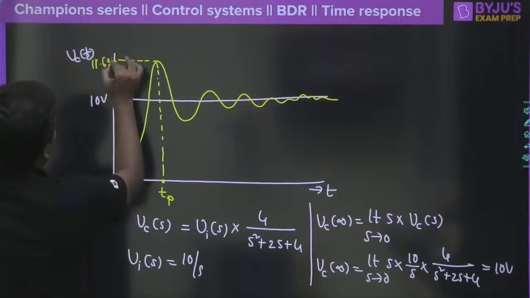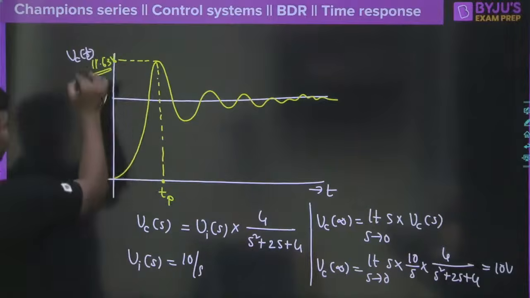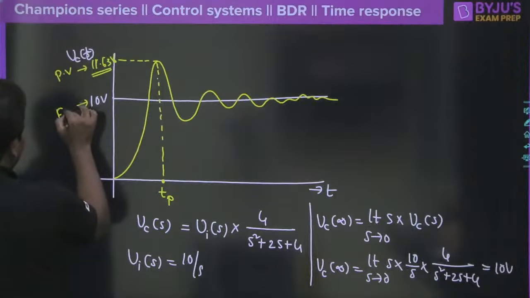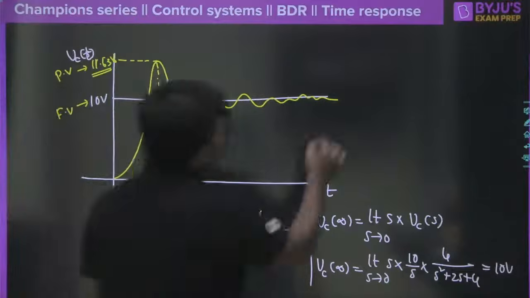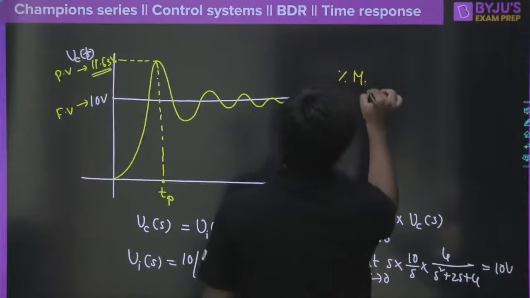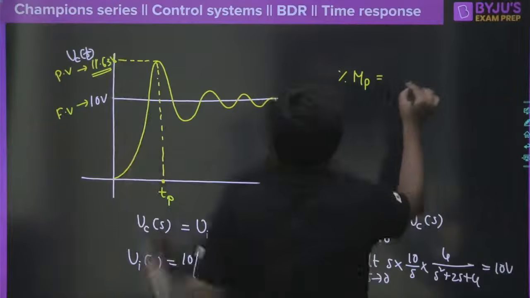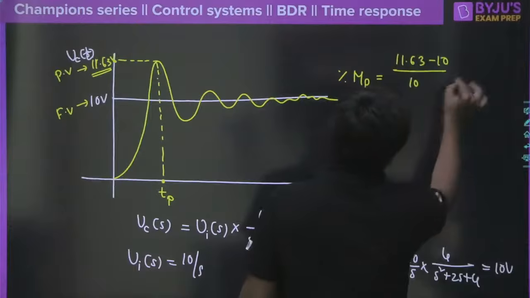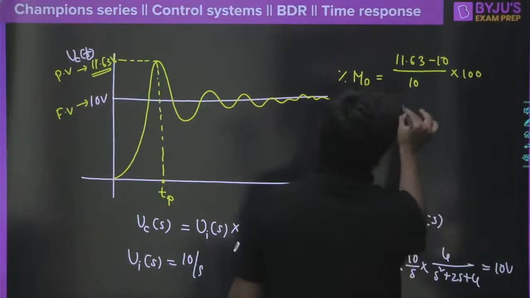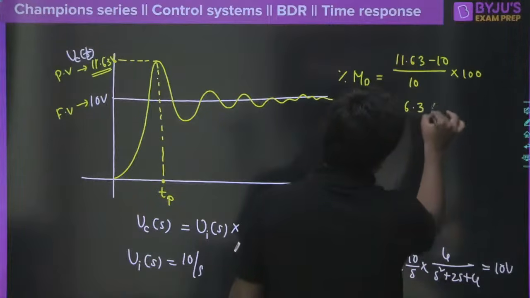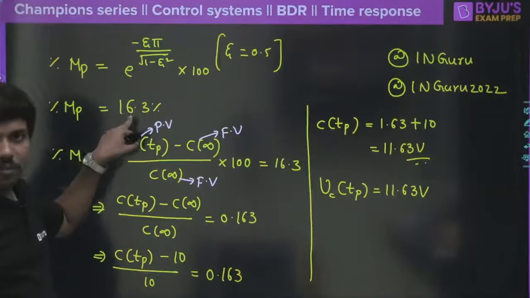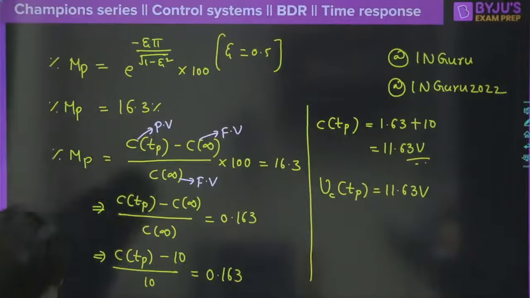Now let us do the back calculations and see. This is the peak value here, 11.63, and this is your final value. Then let's calculate the percentage of peak overshoot with this graph. Percentage of peak overshoot will be equal to peak value, that is 11.63 minus 10 volt, divided by 10, into 100. Check how much it will be. It will come to 16.3%, and that is exactly what you told earlier, that the peak overshoot is equal to 16.3%. Clear? Now everything is matching here ultimately. Hope you got the idea here now, right?